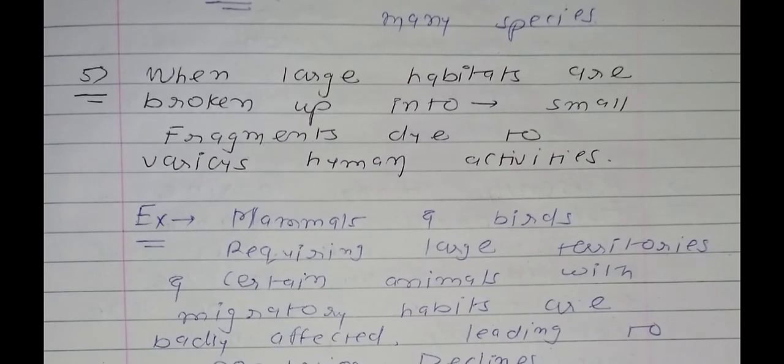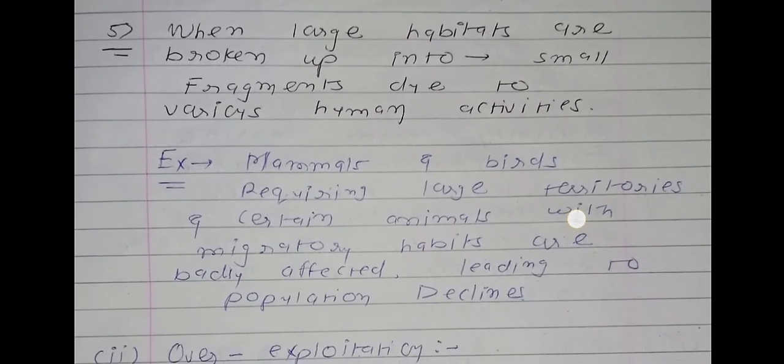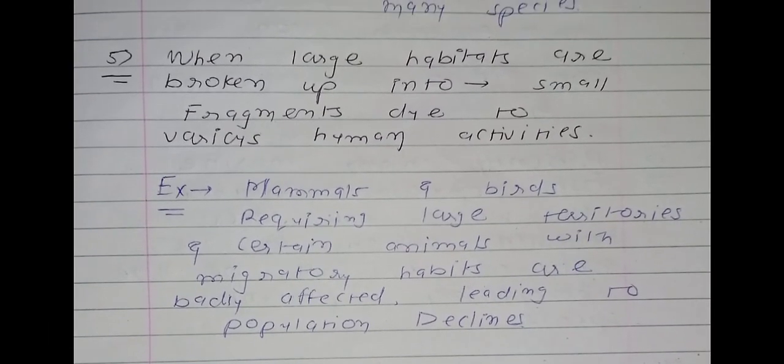Now see point number 5. Point number 5 is about the fragmentation. You know the title of this question: the first reason was the habitat loss and fragmentation. So the first 1, 2, 3 and 4 points are of the habitat loss, and point number 5 is of the fragmentation.